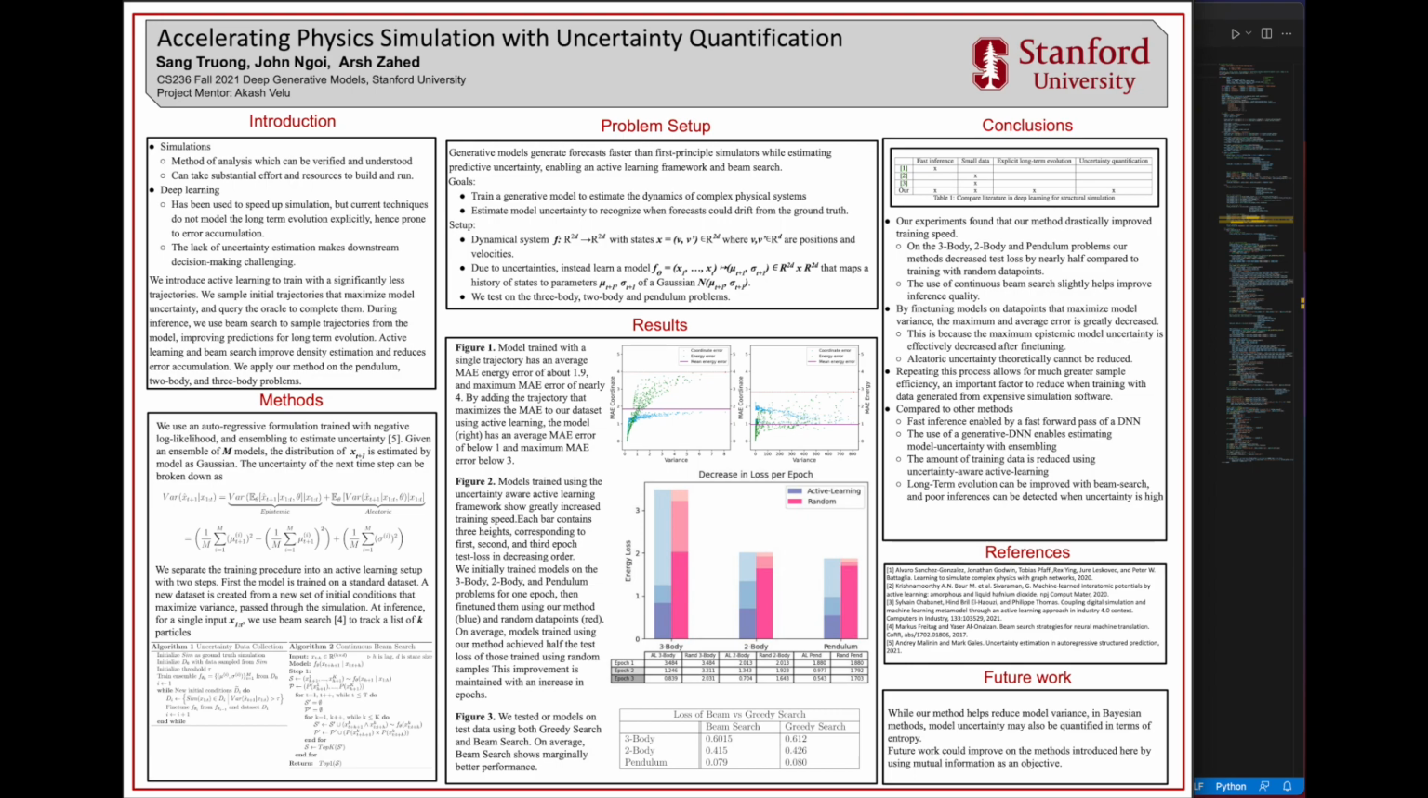We separate the training procedure into an active learning setup with two steps. First, the model is trained on a standard dataset. A new dataset is created from a new set of initial conditions that maximize variance, passed through the simulation. At inference, for a single target input x_{i:t}, we use beam search to track a list of k particles. Below are two algorithms.